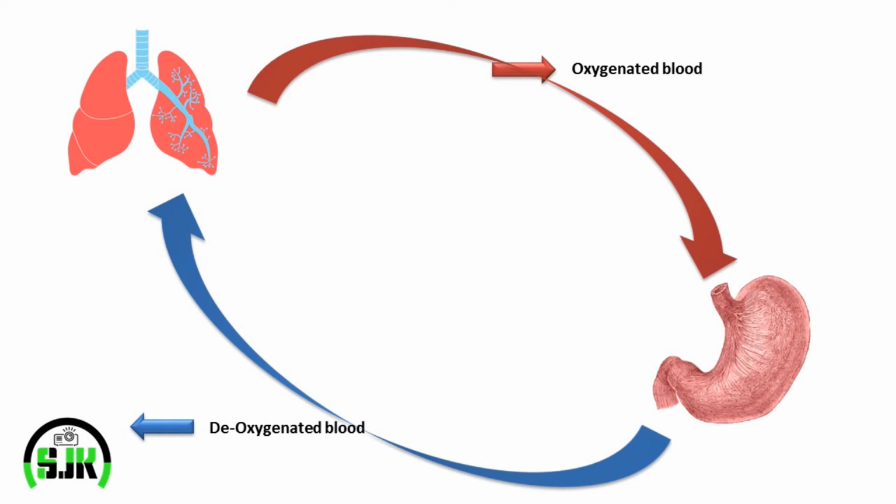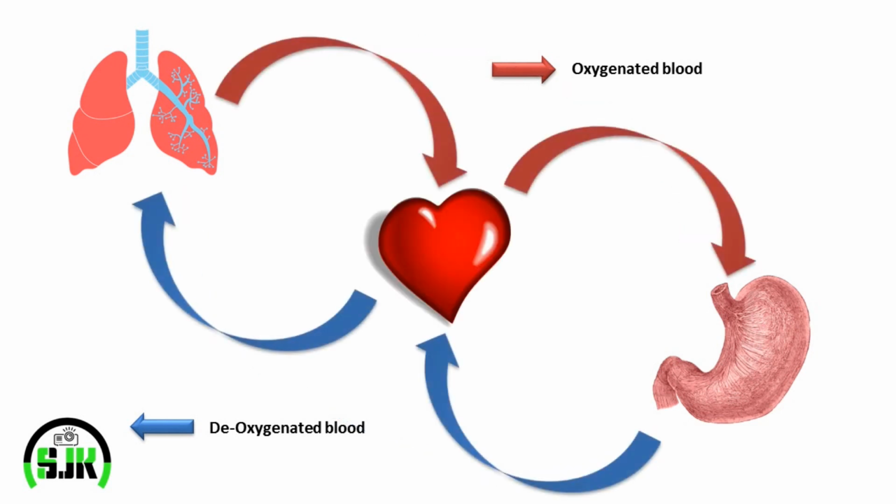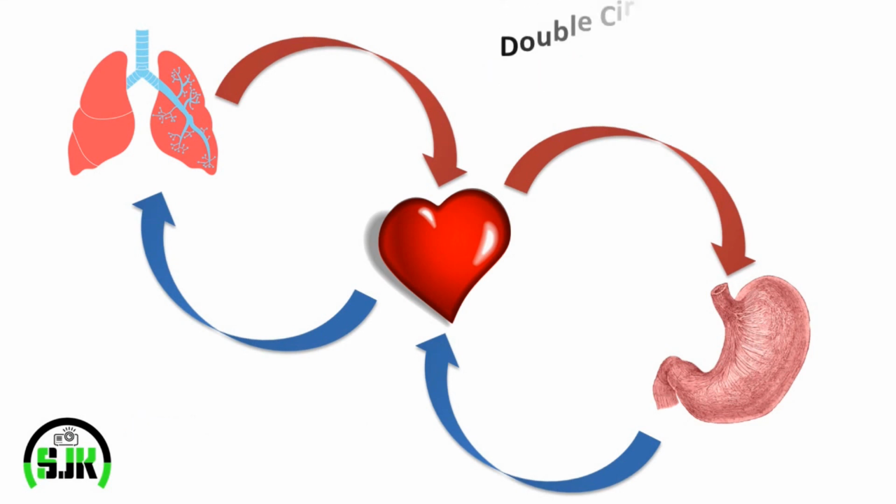Now, due to the bigger size of the body, it is difficult for the blood to circulate continuously in the body. Hence, there is a need of a pumping organ which applies pressure to the blood, which enables the blood to complete the circulation. Since to complete one circulation, blood enters twice in the heart, this is also called double circulation.